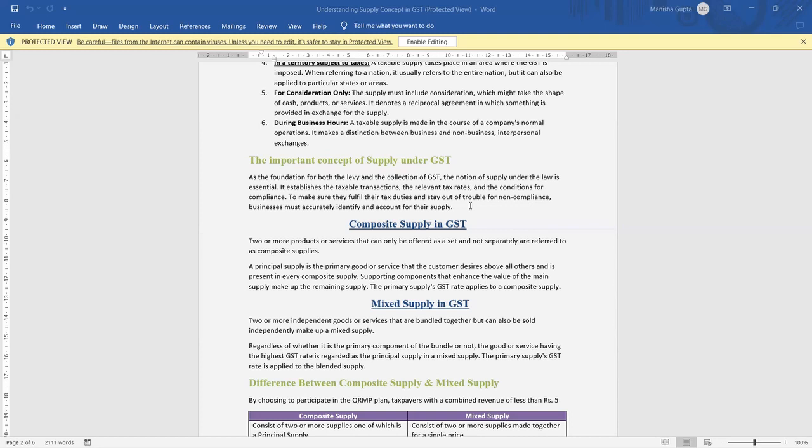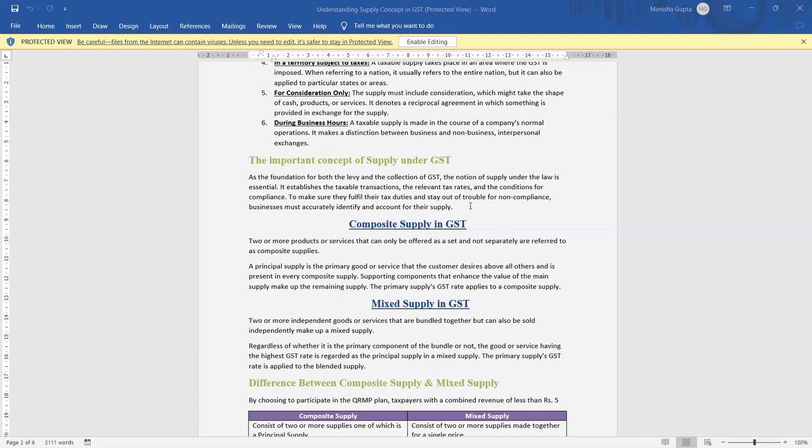And mixed supply under GST. Mixed supply is also a conjunction of two supplies, but two supplies made by the taxable person for a single price. Like a gift hamper, where the taxable person prepares a gift hamper, adding kurkure, lace, cold drink, dry fruits, and makes one gift hamper.